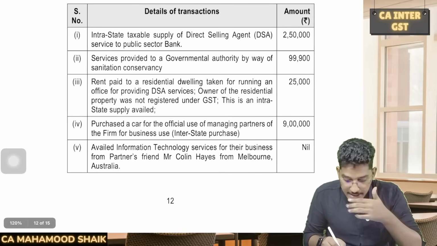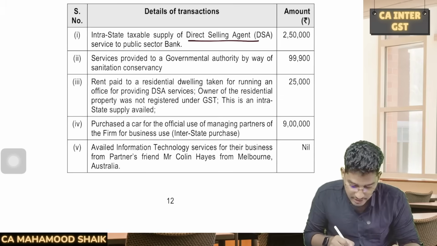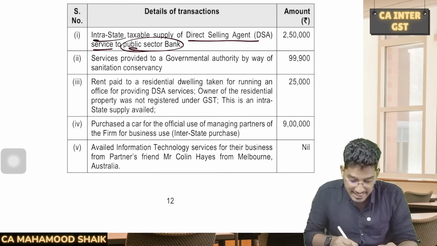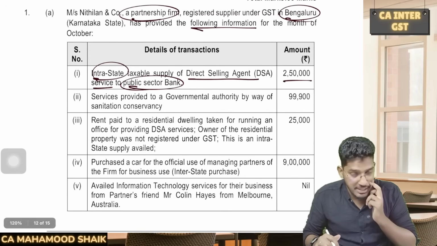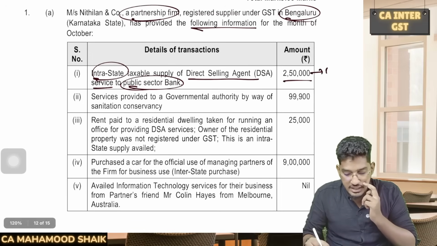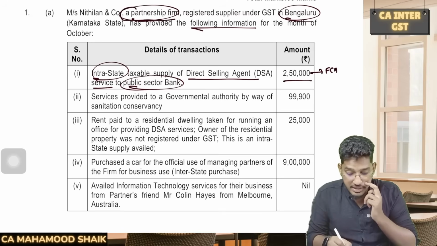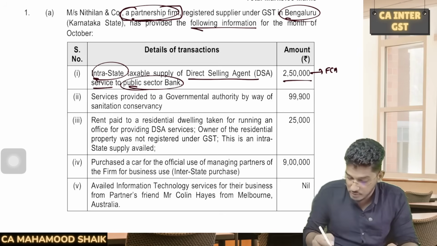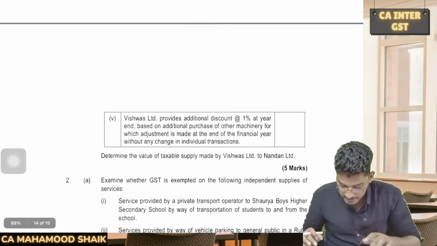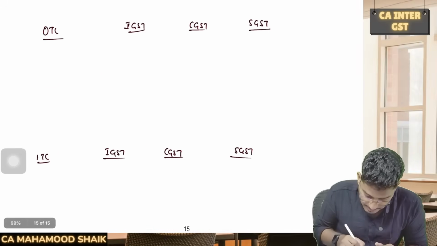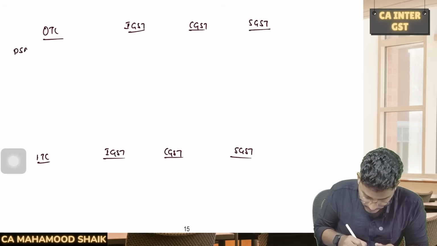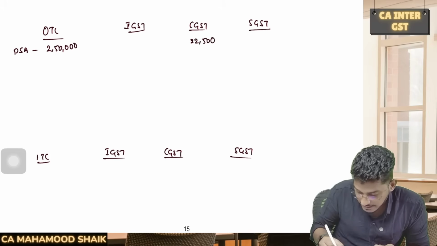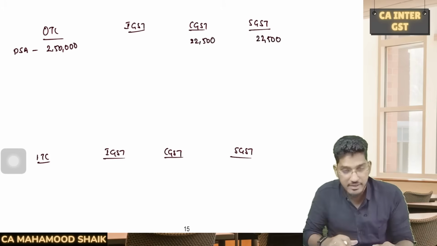Number one, intrastate taxable supply of direct selling agent services to public sector banks. So they have provided direct selling agent services to bank. Intrastate, 2,50,000 rupees is the amount of supply. Will it get covered under RCM, FCM? This will get covered under FCM only. Why? Because the supplier is a partnership firm. So it is not individual DSA services. It will be a forward charge mechanism only. And it is intrastate. So first outward supply, direct selling agent services, amount is 2,50,000 rupees. Intrastate supply, 9%, if you calculate, 22,500 CGST, 22,500 SGST.